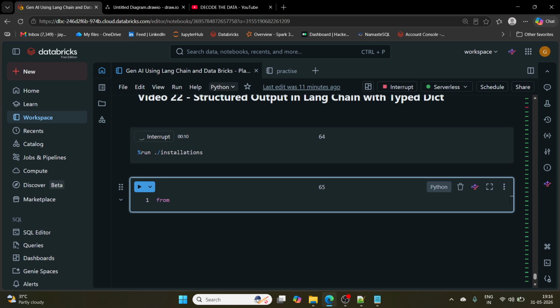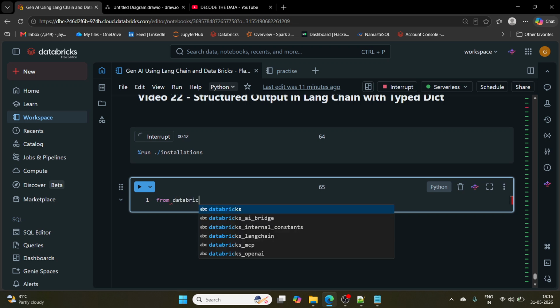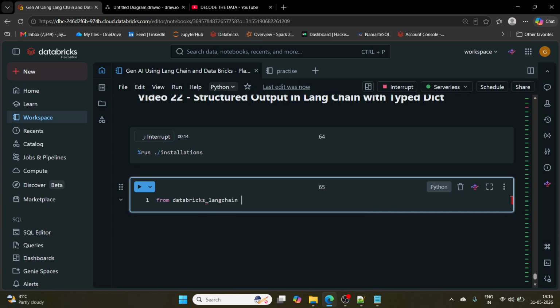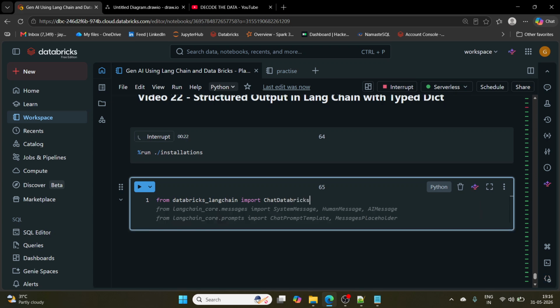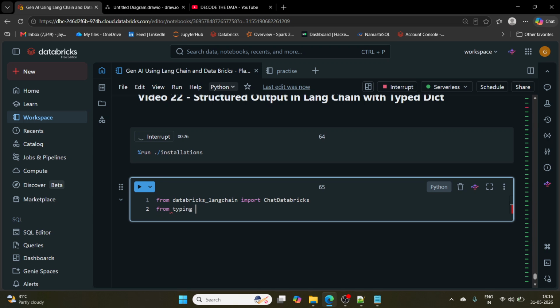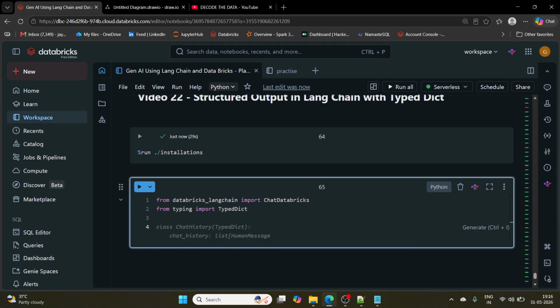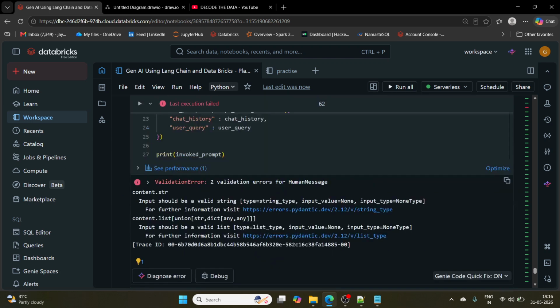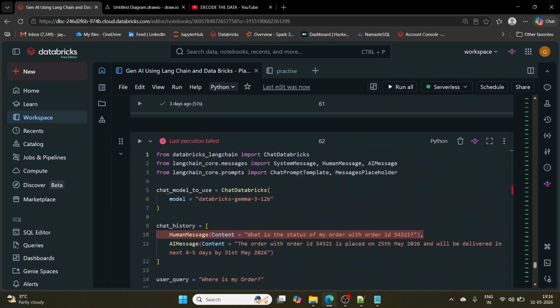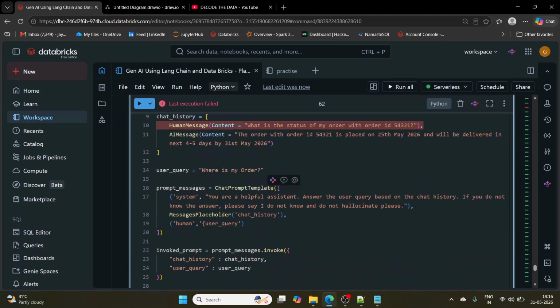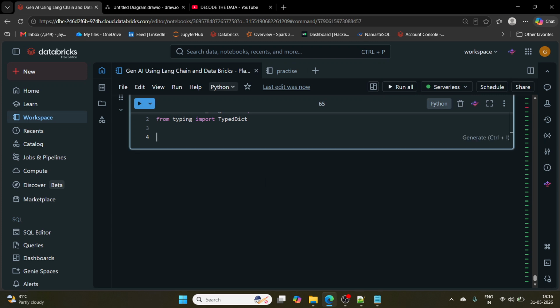Let's do the imports. From databricks_langchain, import ChatDatabricks. From typing, I have imported TypedDict. The chat model to use is going to be the same, so I'm going to copy this one.